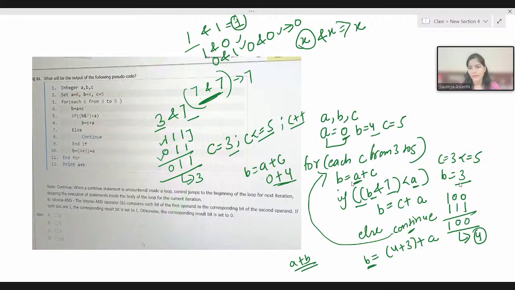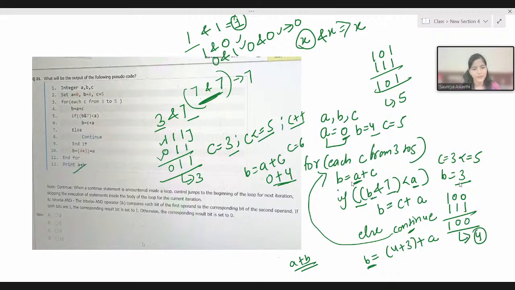So B value is 5. It means 1 0 1, bitwise AND with 7. So 1 0 1. Okay, this is nothing but 5 itself. So 5 less than 0, the condition is true? No, right? So else part will be executed, means continue. Now this time C value will be 6, and the for loop became false and we will come out of the loop.